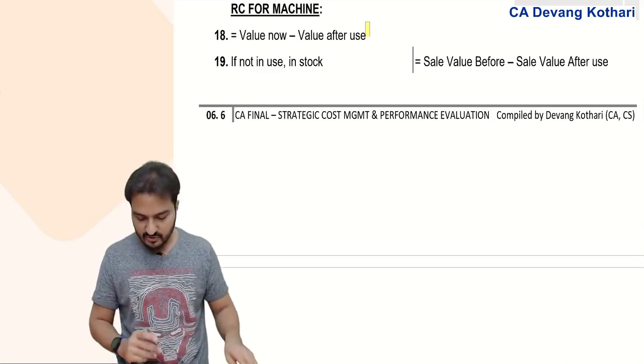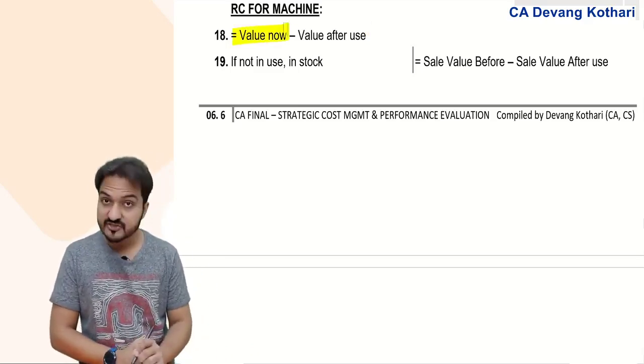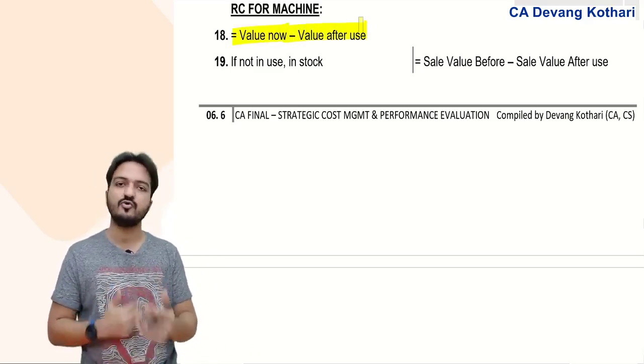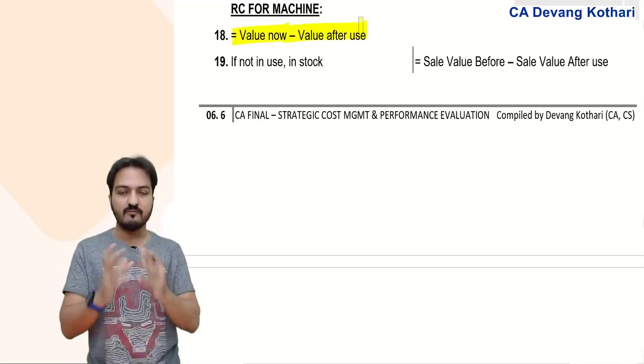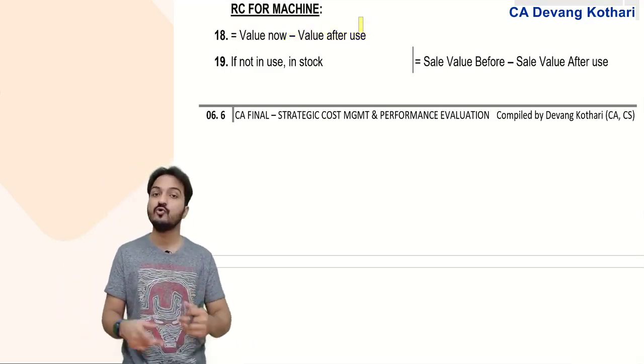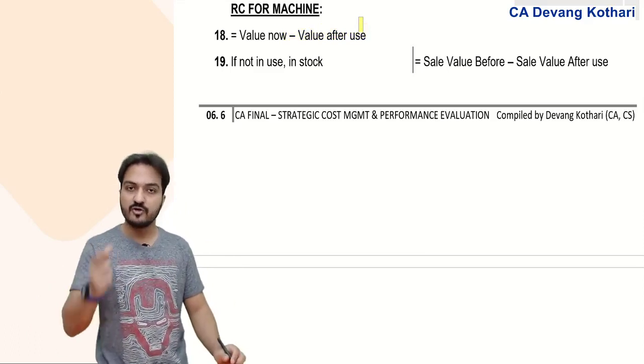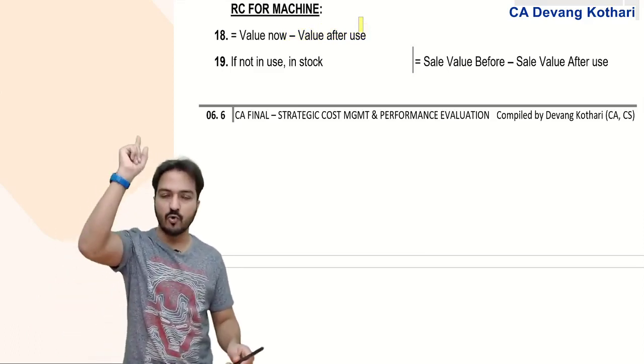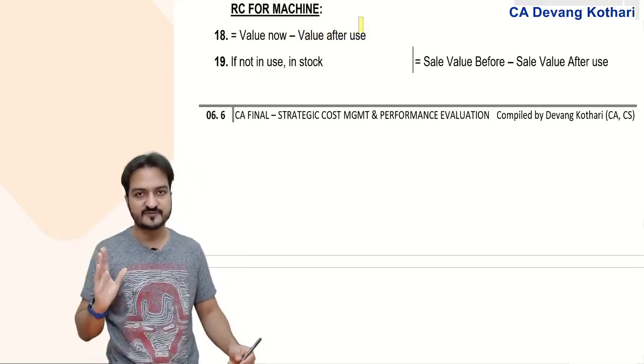Done? Yes. So the only thing you need to take is value of machine now minus value after use in a new offer. That value might be the cost, might be market value, whatever value is given in the question. Do not take the historical cost, the old cost when the machine was originally purchased.